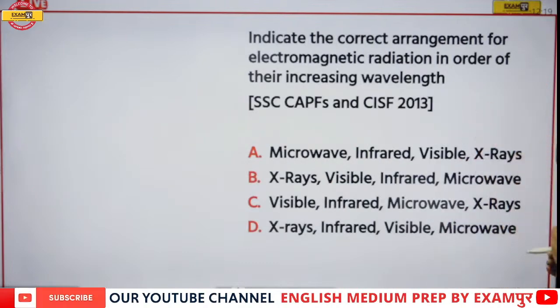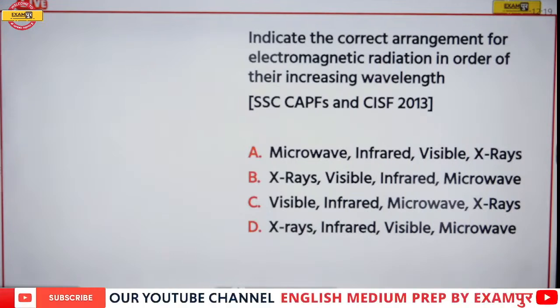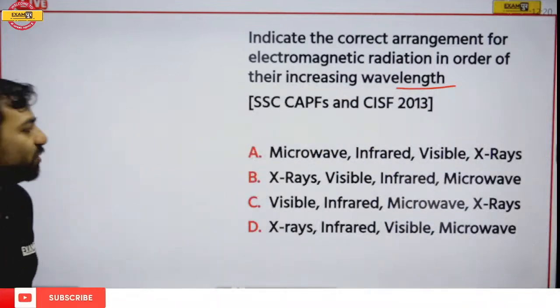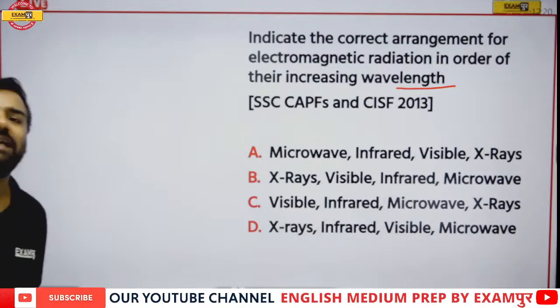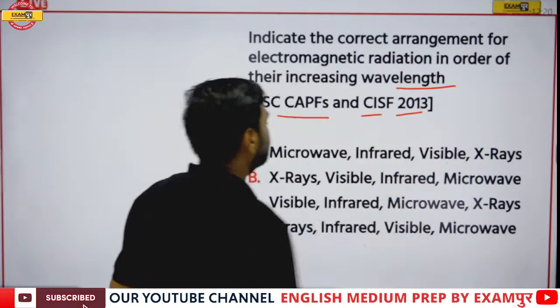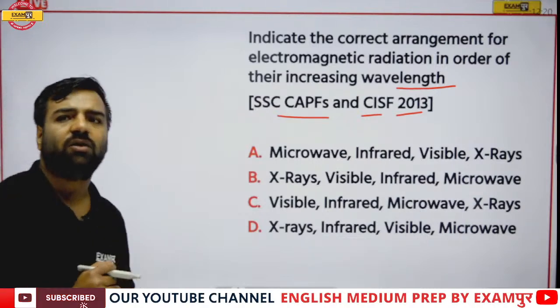Next, indicate the correct arrangement of the EM radiations in order of increasing wavelength. There was a question: will they have the same wavelength? Your concept will get cleared here. This is from CAPFs and CISF 2013. What is the correct answer? The correct order of electromagnetic radiations in increasing order of their wavelength.